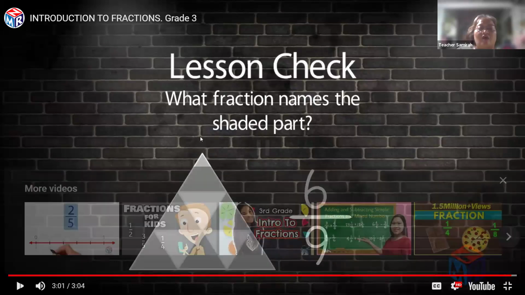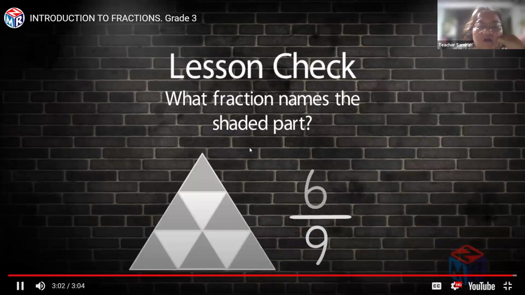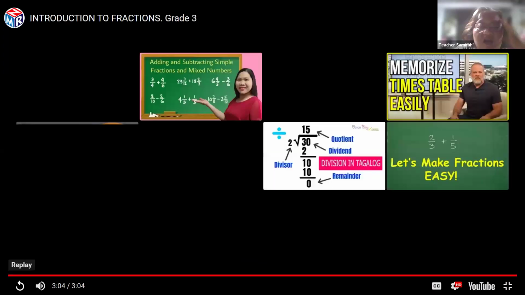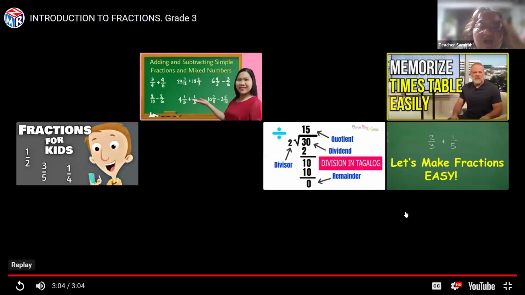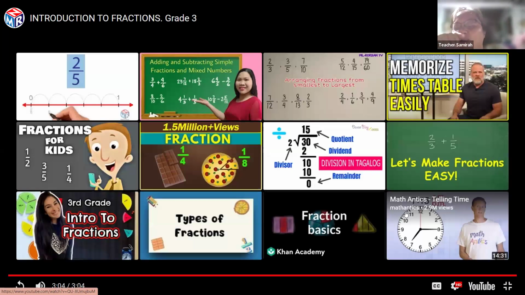Okay, so if you look at it, it has become 6 over 9. It's all because, look at this. There are actually 9. The triangle has been divided into 9, okay? The triangle has been divided into 9, and then the shaded part, if you count the shaded part, is actually 6. So you will have to read it as 6 over 9.